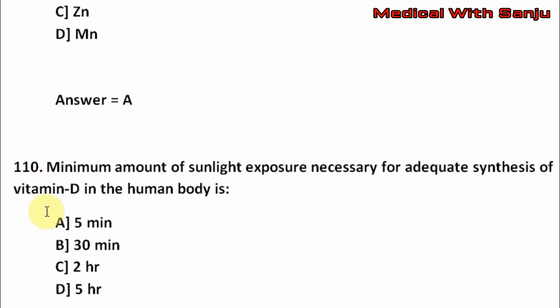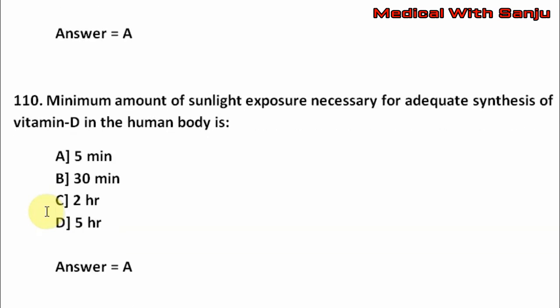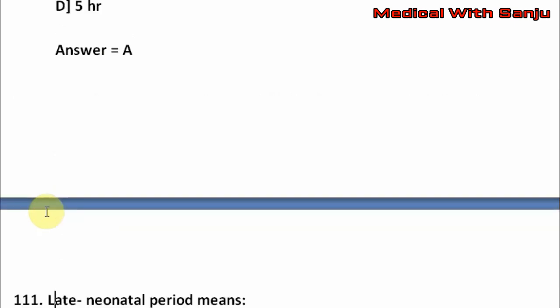Next question. Minimum amount of sunlight exposure necessary for adequate synthesis of vitamin D in the body is option A 5 minutes, option B 30 minutes, option C 2 hours, option D 5 hours. The right answer is A, that is 5 minutes.